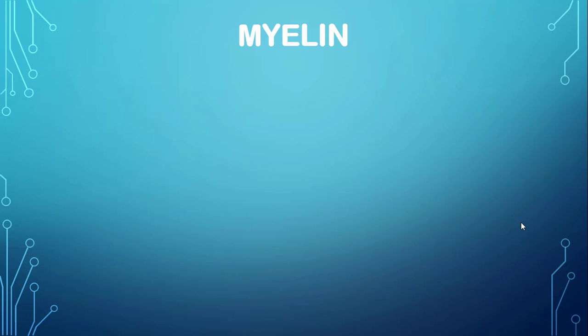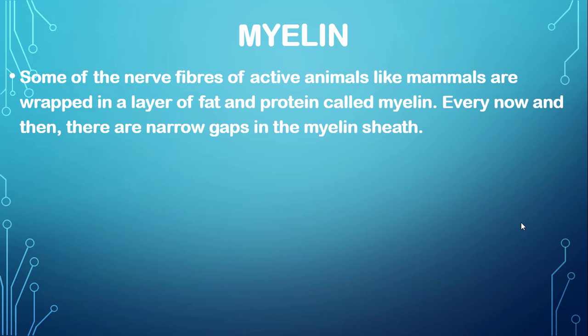Okay, myelin. Myelin is a sheath surrounding the axon. It is an insulation. It insulates the axon from other neurons, and it is made by special cells called Schwann cells. Some of the nerve fibers of active animals like mammals are wrapped in a layer of fat and protein called myelin.